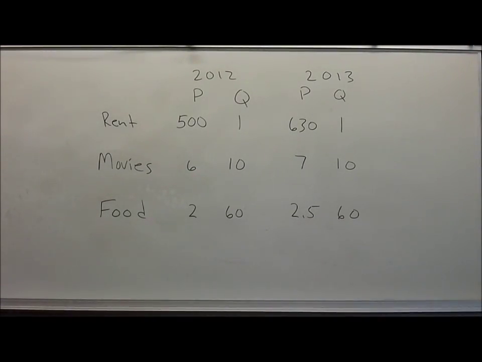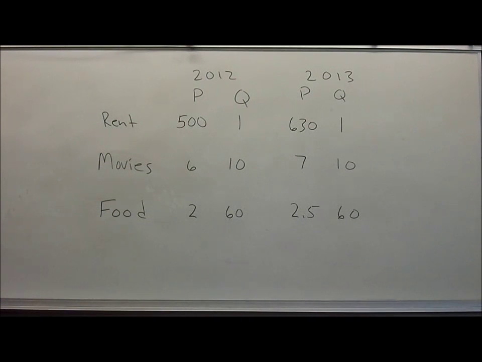So for inflation, we are trying to measure how quickly prices are changing, or the percentage change in prices. What we do is we measure a standard bundle of goods. In our example, we're going to do a simplified economy, 3 goods. So we've got rent, movies, and food. This is a simple basket.